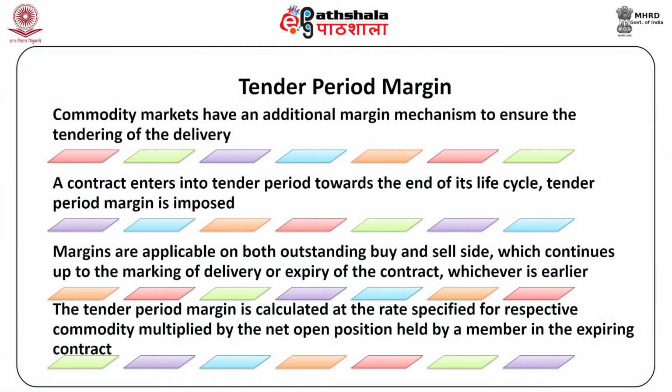Tender period margin. Commodity markets have an additional margin mechanism to ensure the tendering of delivery. When a contract enters the tender period towards the end of its life cycle, tender period margin is imposed. Such margins are applicable on both outstanding buy and sell sides, and continue up to the marking of delivery or expiry of the contract, whichever is earlier. The tender period margin is calculated at the rate specified for the respective commodity multiplied by the net open position held by a member in the expiring contract. It varies from commodity to commodity.